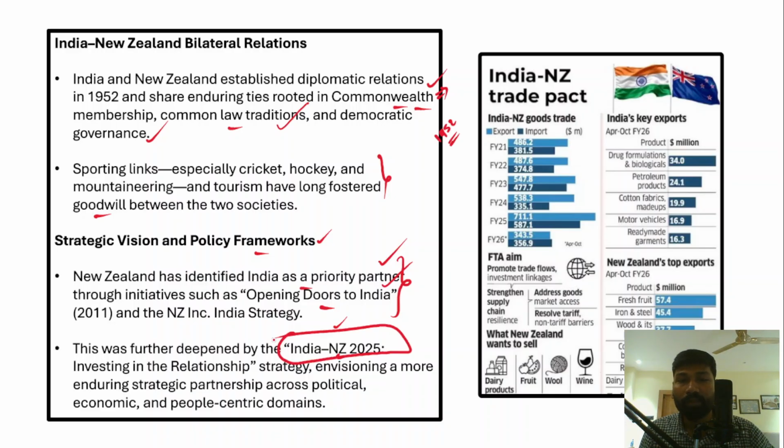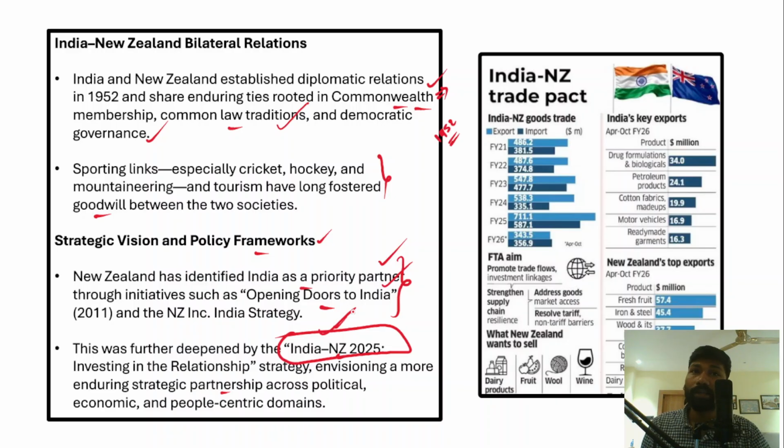This India New Zealand 2025 will cover different dimensions of relations, for example security, defense, tourism, connectivity, infrastructure development, investments, trade and commerce. So all these arenas. Therefore, it envisions a more enduring strategic partnership, a long-term partnership between India and New Zealand.